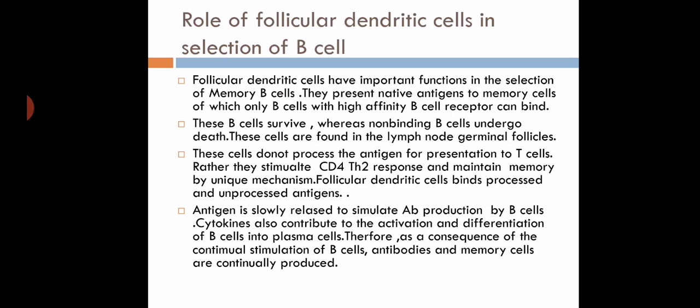Due to the contribution of follicular dendritic cells, ultimately we can say that there is a slow release of antigen to stimulate the B cell. Simultaneously, there is a continuous production of plasma cells, which are actually antibody secreting cells, as well as a continuous production of memory cells, which store the immunological memory and produce and secrete antibodies whenever there is a subsequent contact of the antigen.